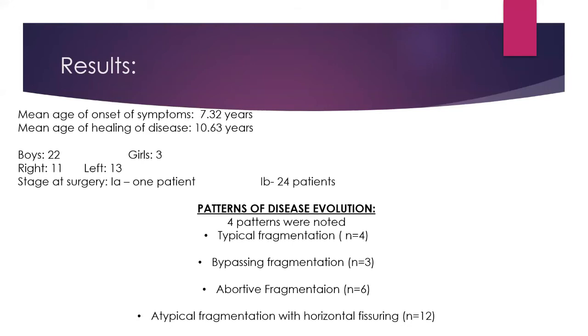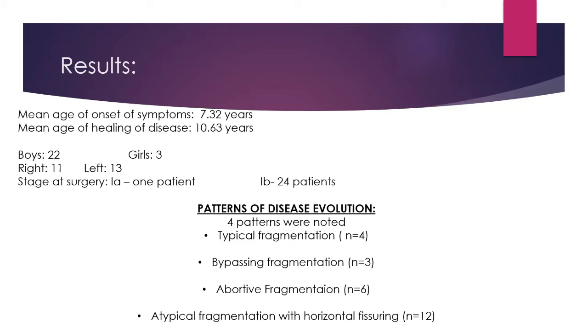Results. The demographic results were: the mean age of onset of the symptoms was 7.32 years, and the mean age of disease healing was 10.63 years. There were 22 boys in the study and 3 girls. 11 were right-sided cases and 13 were left-sided cases. The stage of surgery was 1A in 1 patient and 1B in 24 patients.